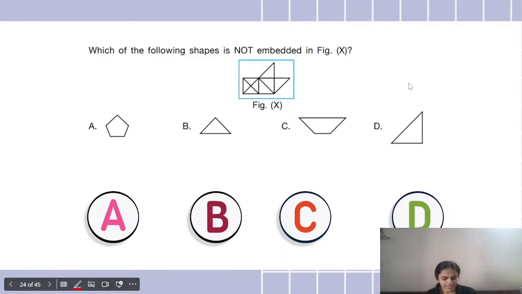Once again, this is also going to be not so difficult. Which of the following shapes is not embedded in figure X? A similar question to the one we did before. Out of these shapes, which shape does not fit in this figure? Quickly find out and type the answers. Whether this figure, this figure, this figure, or this figure, which one is not embedded in figure X? You have to find out.